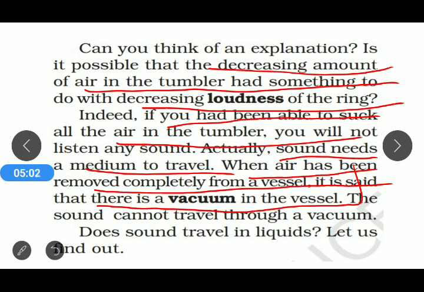third state of matter. Now we will find out that sound can travel in other mediums also, like it can travel in liquids or solids also. For that answer, we will discuss some activities, and after that we will come to know that sound can travel through liquids or solids. So the question arises, does sound travel in liquid? For that purpose, we will find out the answer.